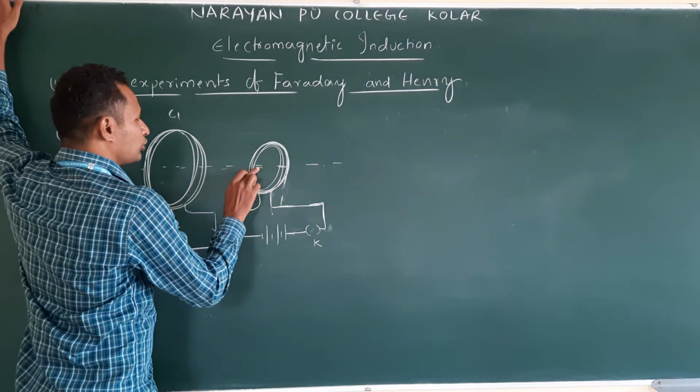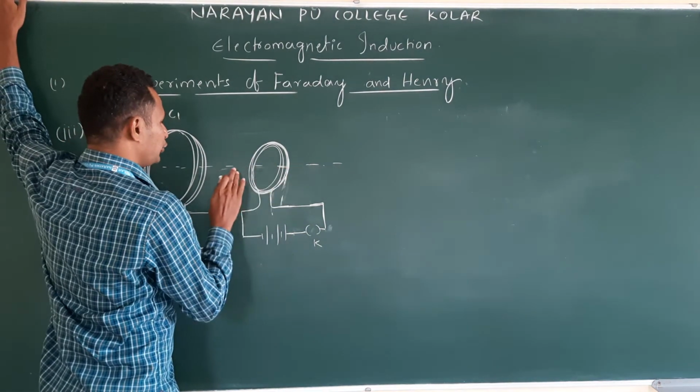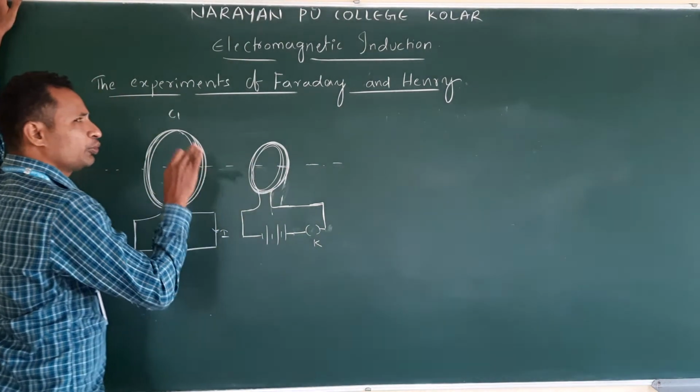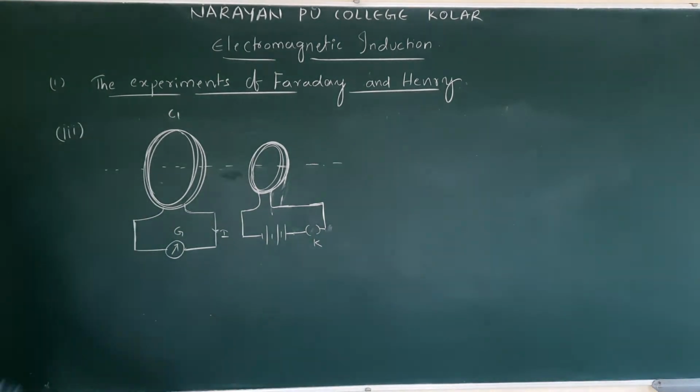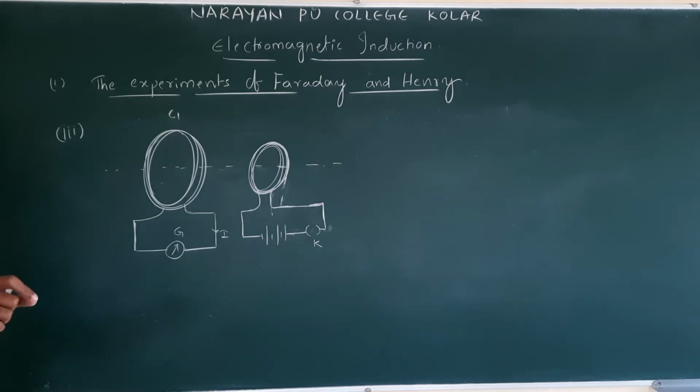So they got a doubt. In the first and second experiments, there was relative motion between coil and magnet, and coil and coil. In the first experiment, relative motion between coil and magnet. Second experiment, relative motion between coil and coil. Okay? So they have a doubt.